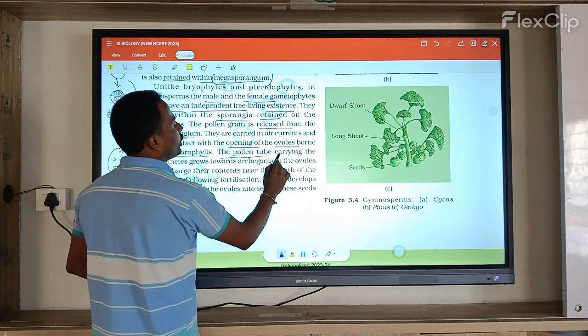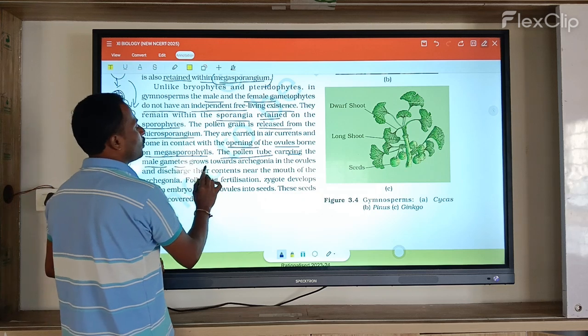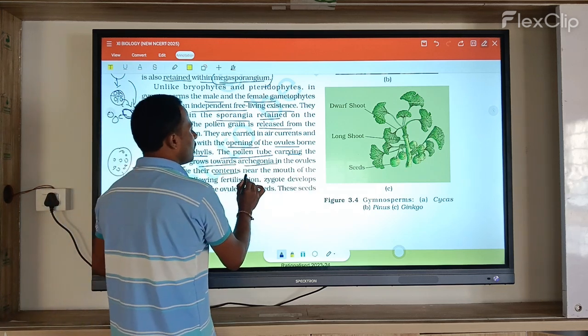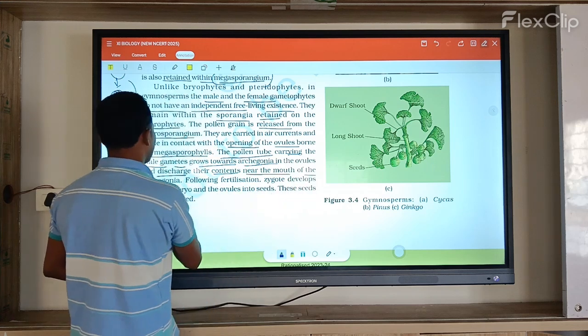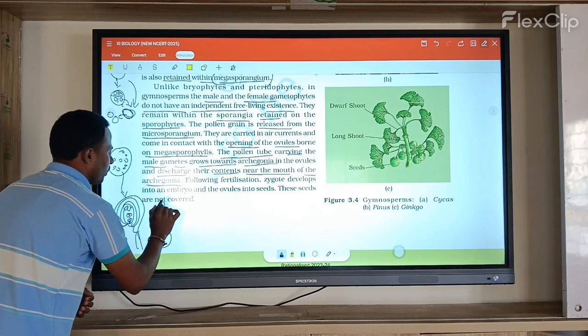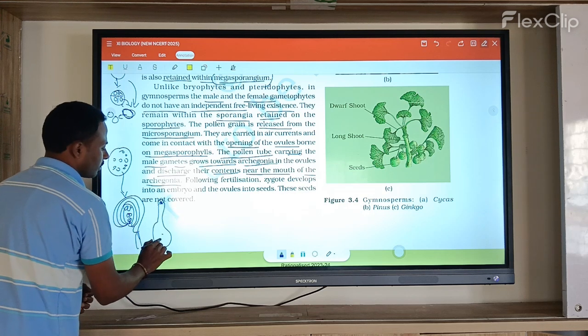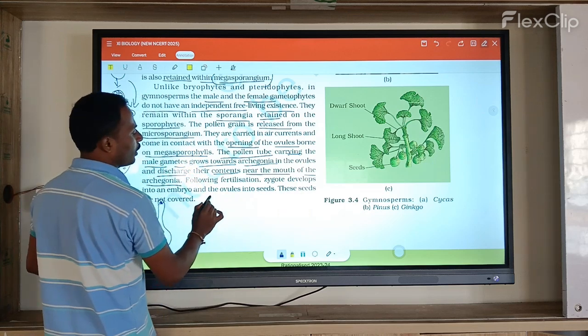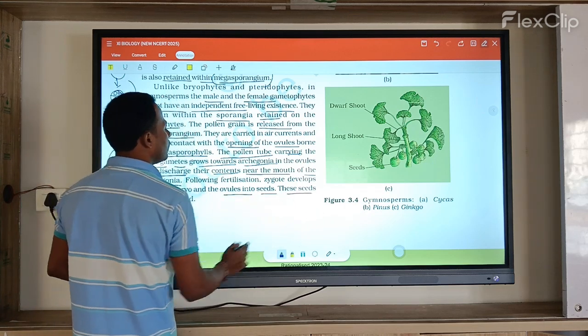Next, the pollen tube carrying the male gametophyte grows towards the archegonia. The ovules discharge their contents near the mouth of the archegonium. Following fertilization, the zygote develops into an embryo, and the ovule develops into a seed.